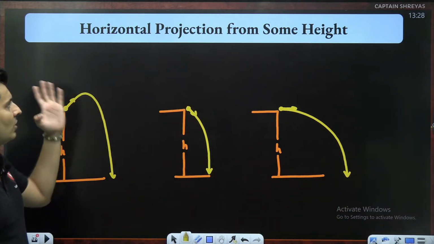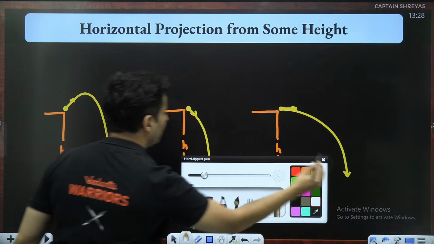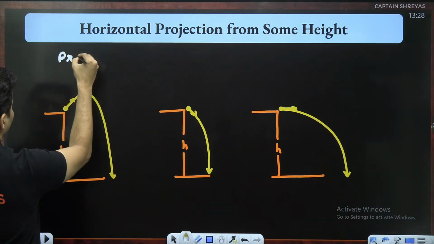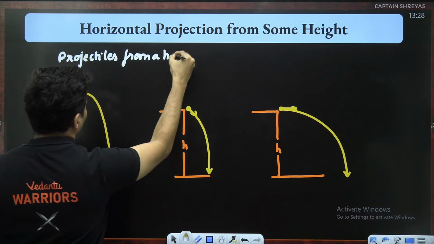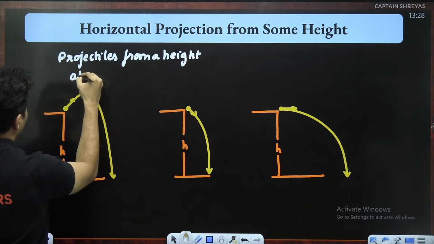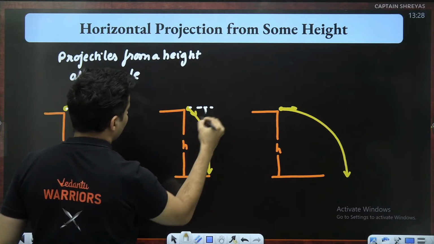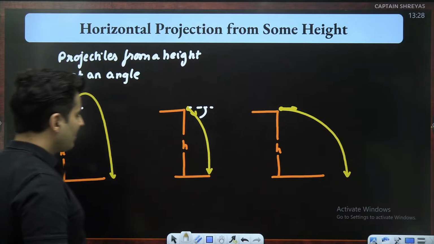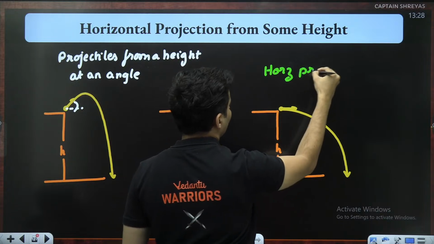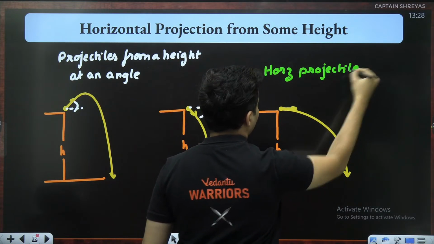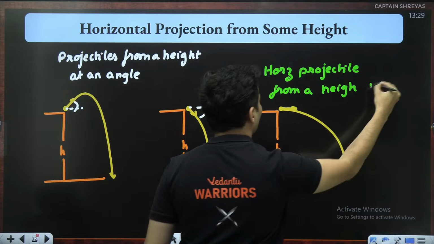All these are examples of projectile from some height, but this is projectile at an angle. If you see these two, these are basically projectiles from a height at an angle. And you can see why at an angle, because this is horizontal direction. You can see there is some angle involved over here. Whereas this particular diagram is actually horizontal projectile, because there is no angle now. This is horizontal projectile from a tower or from some particular height. This is what we usually study.